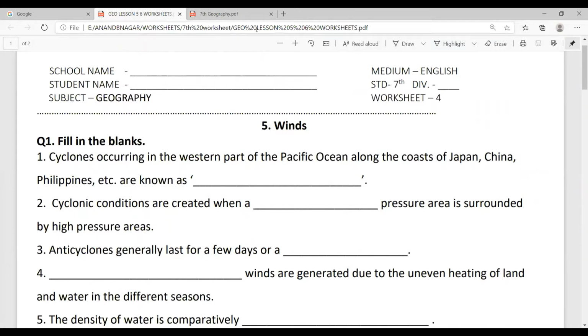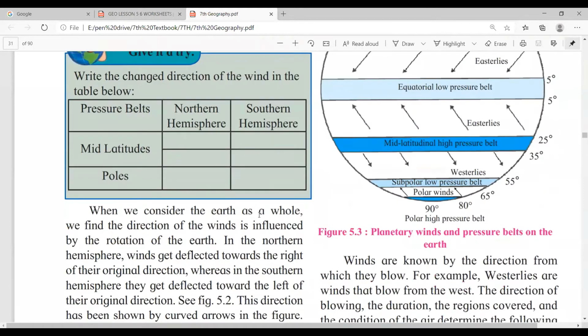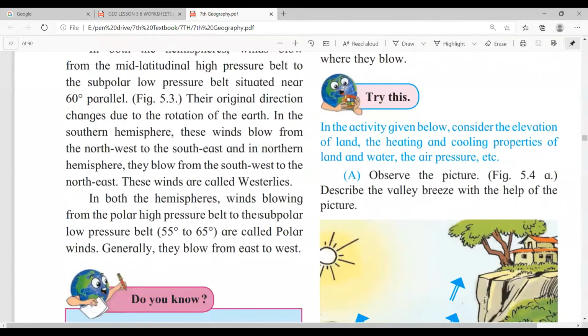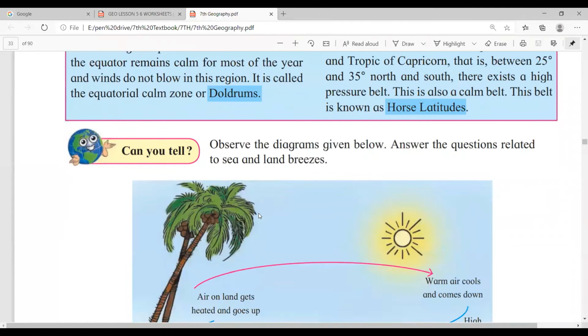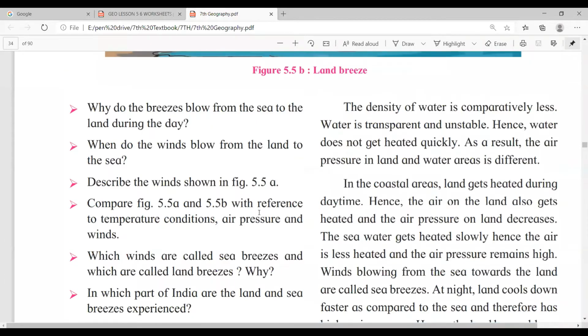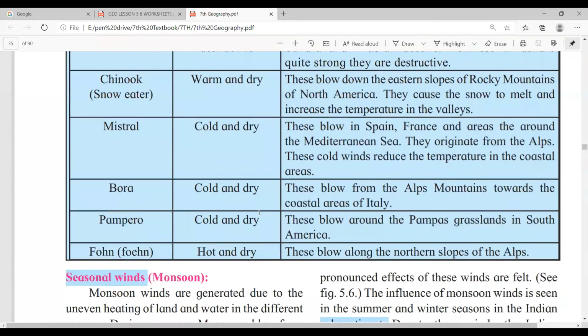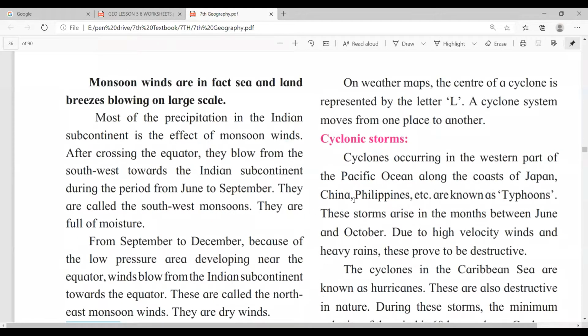Open page number 27. See, this is the line.